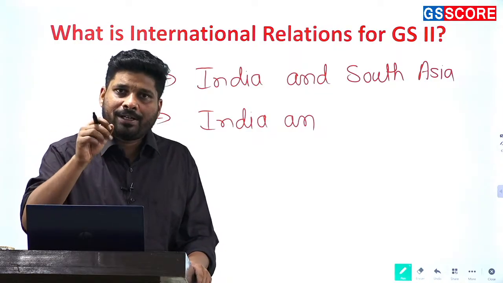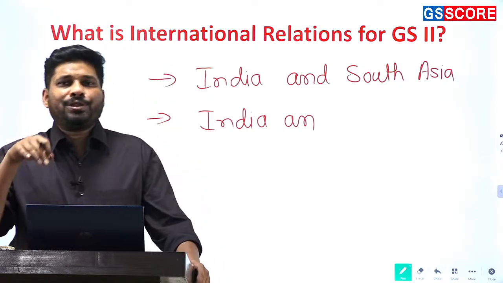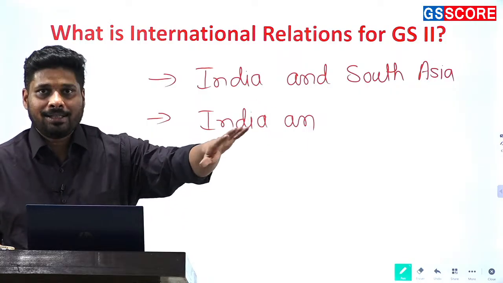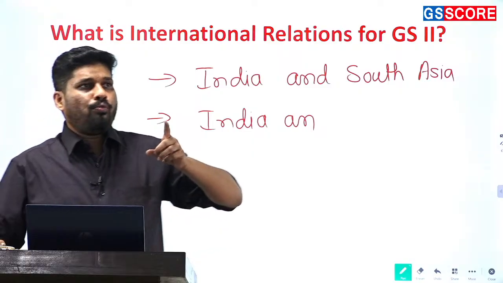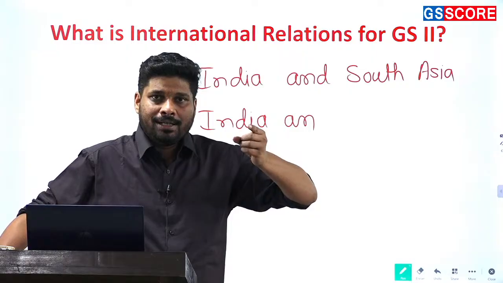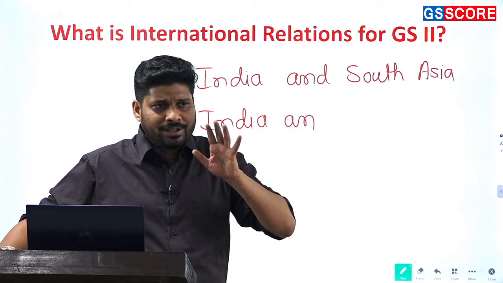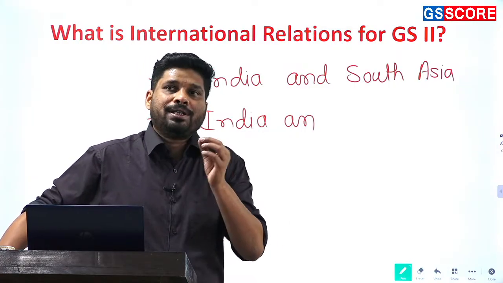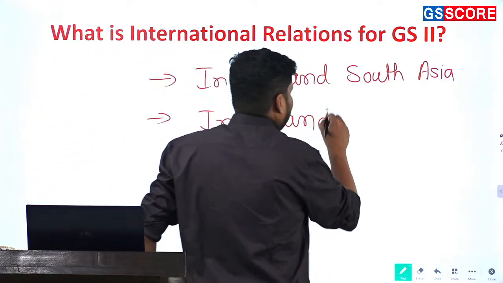matters. So you have to keep that in mind also, and you have to study SAARC, BIMSTEC or any other influential organization, any other important organization. For example, SCO now has an important role to play in South Asia. So how SCO regulates, or how SCO is affecting India's relations with these South Asian countries, that also has to be looked into. So these are 4 or 5 things that you should keep an eye on when you are studying India and South Asia. Okay, then let us go to India and major regions.